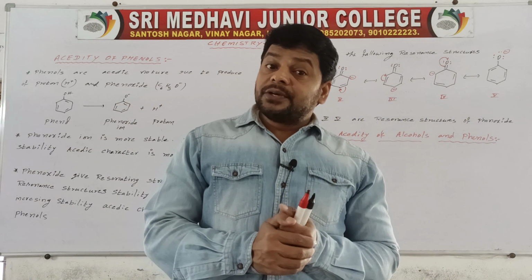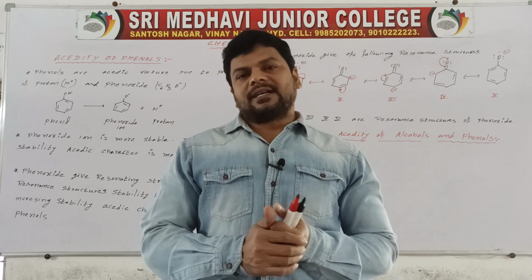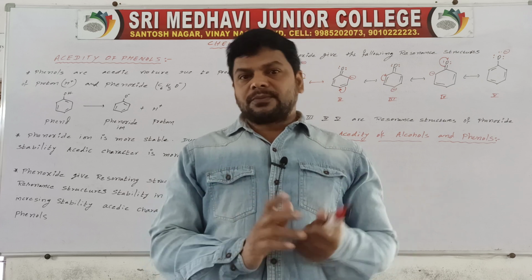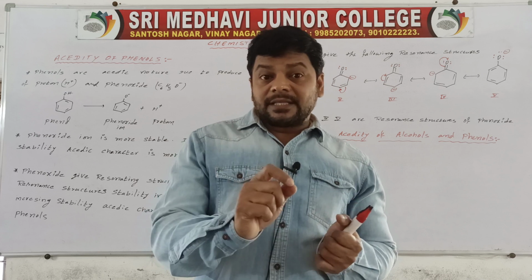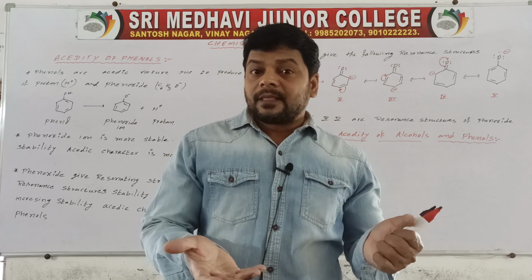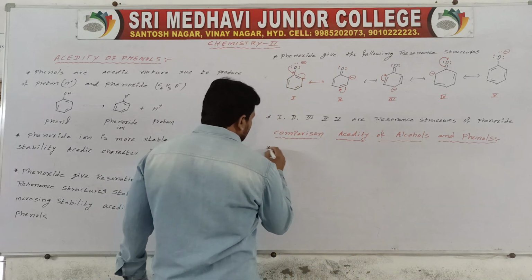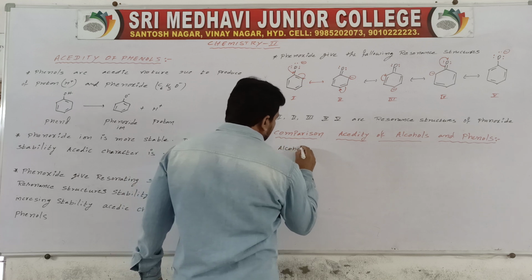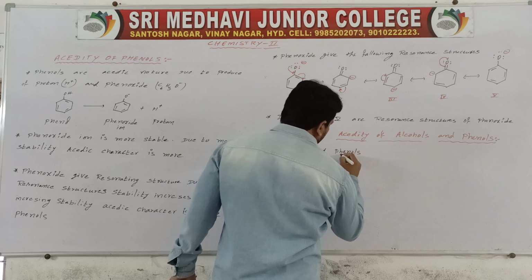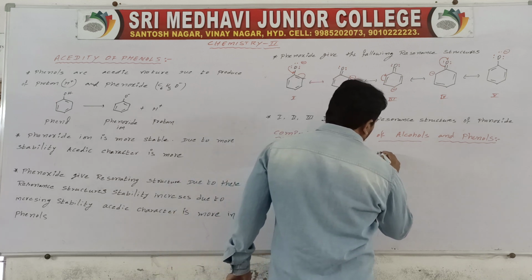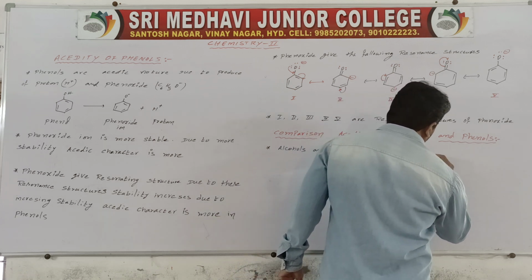Alcohols and phenols both produce alkoxide and phenoxide, meaning both produce protons, but ethoxide is less stable than phenoxide due to the absence of resonance. Okay, see here, first one, alcohols and phenols both produce protons.